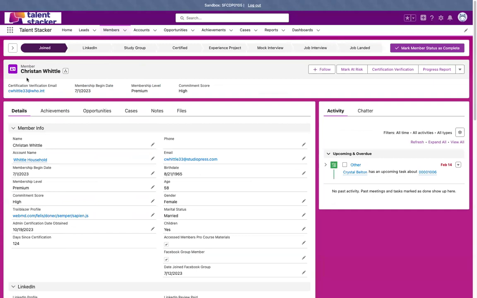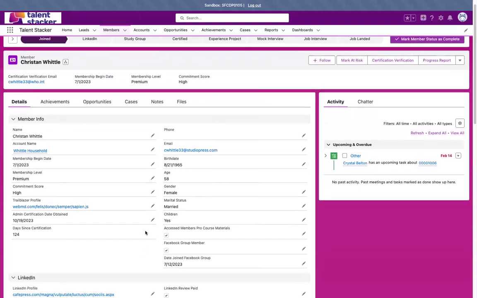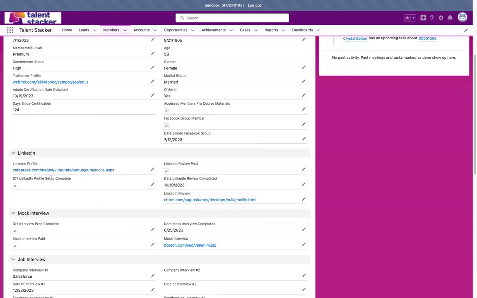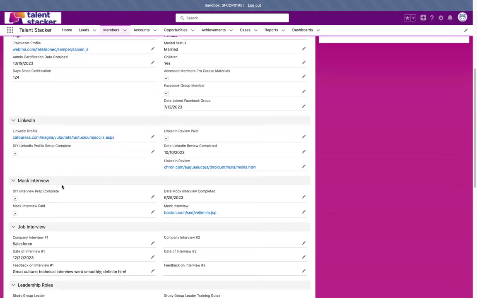We've got Kristen Whittle, and Kristen Whittle joined the Talent Stacker program back in July of 2023. They are a premium membership level. They have a high commitment score, and this is calculated on several factors depending on certain volunteer work, organization participation, things such as this.